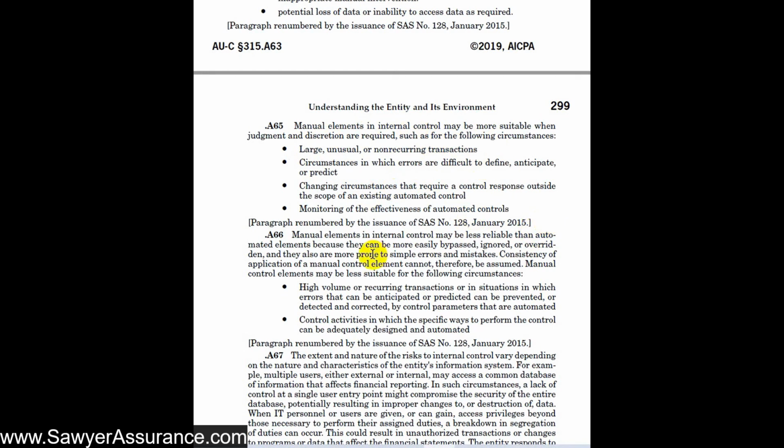And of course, the failure of manual controls is that it's hard to be consistent because these controls can be bypassed, ignored, or overridden. And they're also prone to simple errors and mistakes. So, of course, automated controls with IT solve all of these pieces, but manual controls still need to be in place for these items.